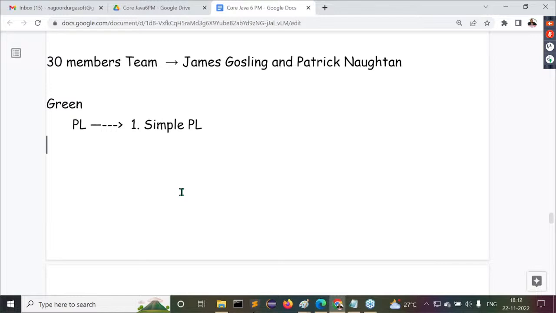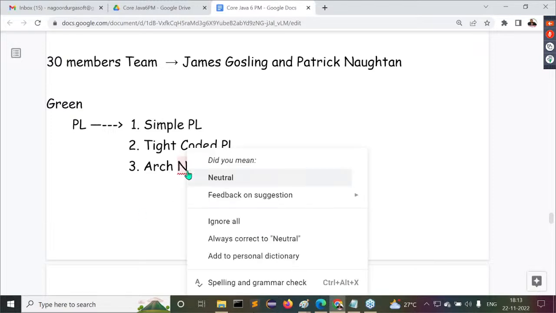Next, that programming language should be a tight coded programming language. Then another important feature is that the programming language should be an architectural neutral programming language.